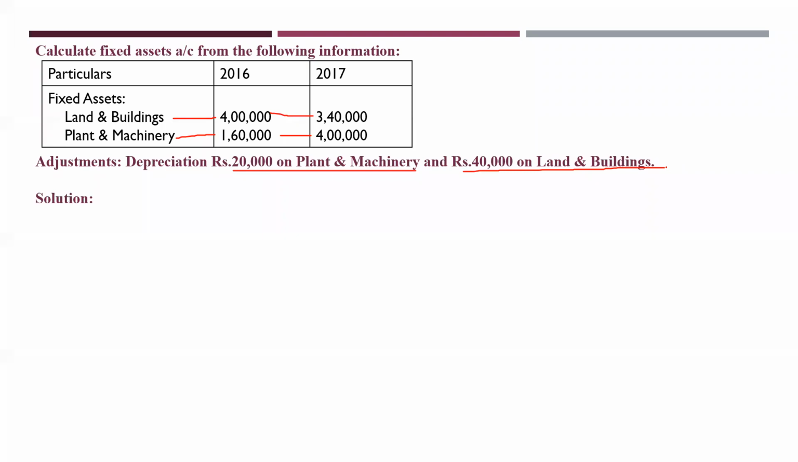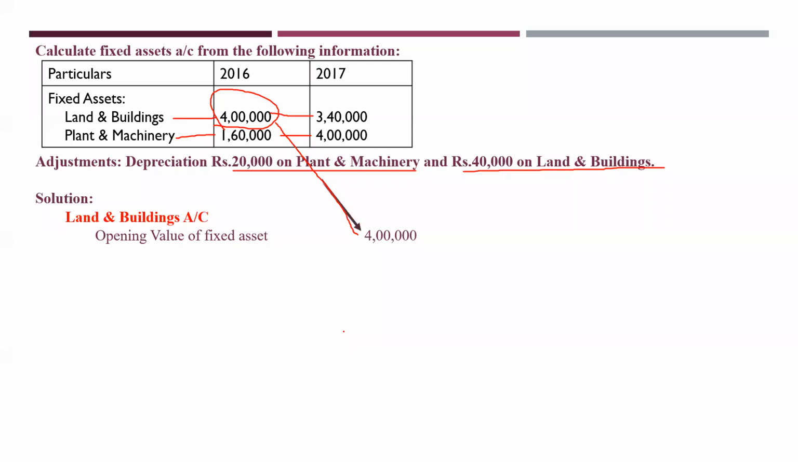Now, we'll see the solution. How it is. First, we'll find out the account of land and buildings. That is our first transaction. So, I'm taking it as first. So, what is the opening value of fixed assets? It is 4 lakh. From where? Opening balance means you are taking it from here. 4 lakhs. This is your opening balance. This I have taken. Clear?